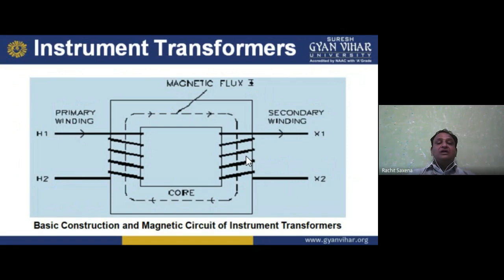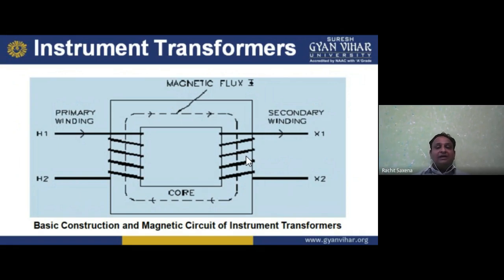It is similar to the two winding transformer, because there is also a one winding transformer, which is the auto transformer. But the main transformer is of two windings. Basically, a transformer has two windings.